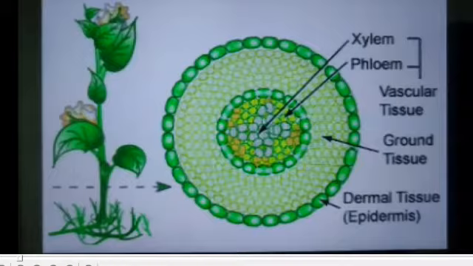Xylem is involved in the conduction of water and phloem in the conduction of food, and it also gives mechanical support to the plant body. These are the functions of the vascular tissue system.